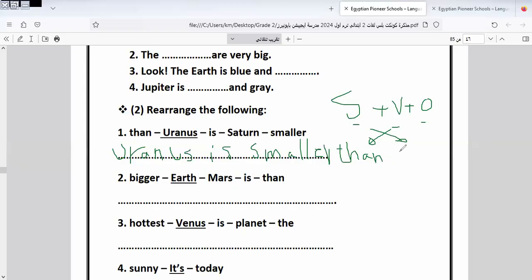Let's go to another one here. Here we have Earth. It will be: Earth is bigger than Mars.